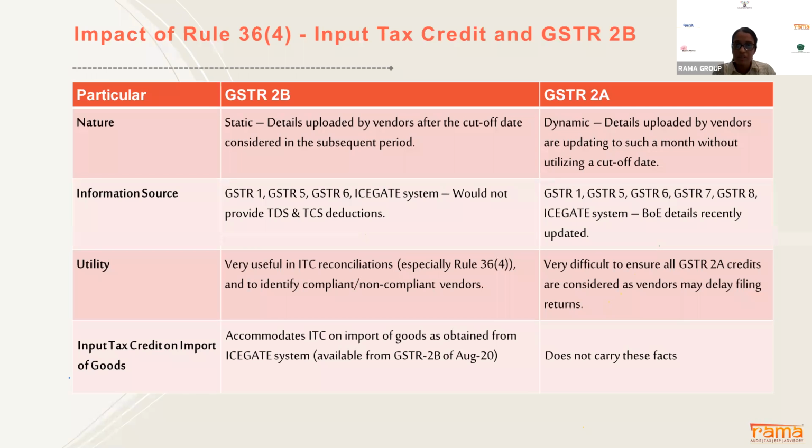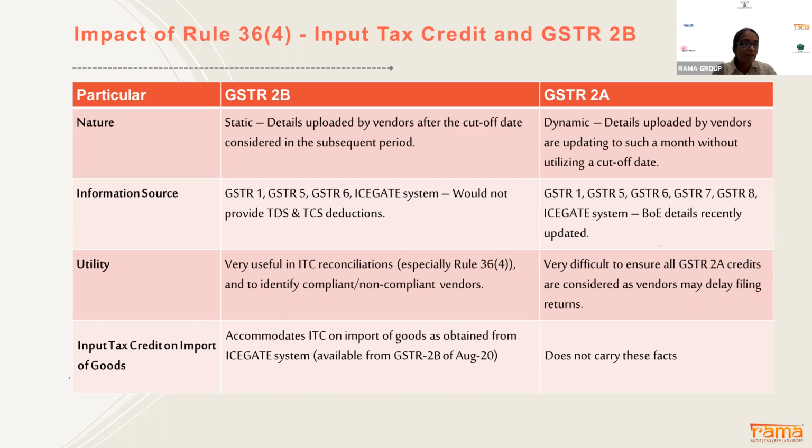If you're pulling out the detail of November month, your date will be 11th December. Till date, whatever returns have been filed by your vendor will get auto populated in your GSTR 2B. For example, your vendor has filed September month return on 10th of December. So your 2B will get the information of your September month data.